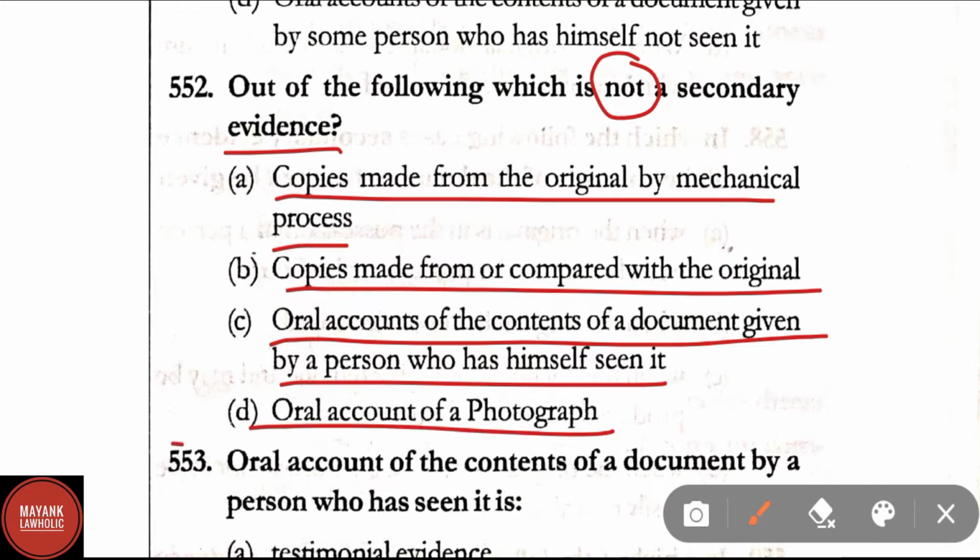Here in this question, it has been asked which of the following is not a secondary evidence. Correct answer is option D. Oral account of a photograph is not a secondary evidence.